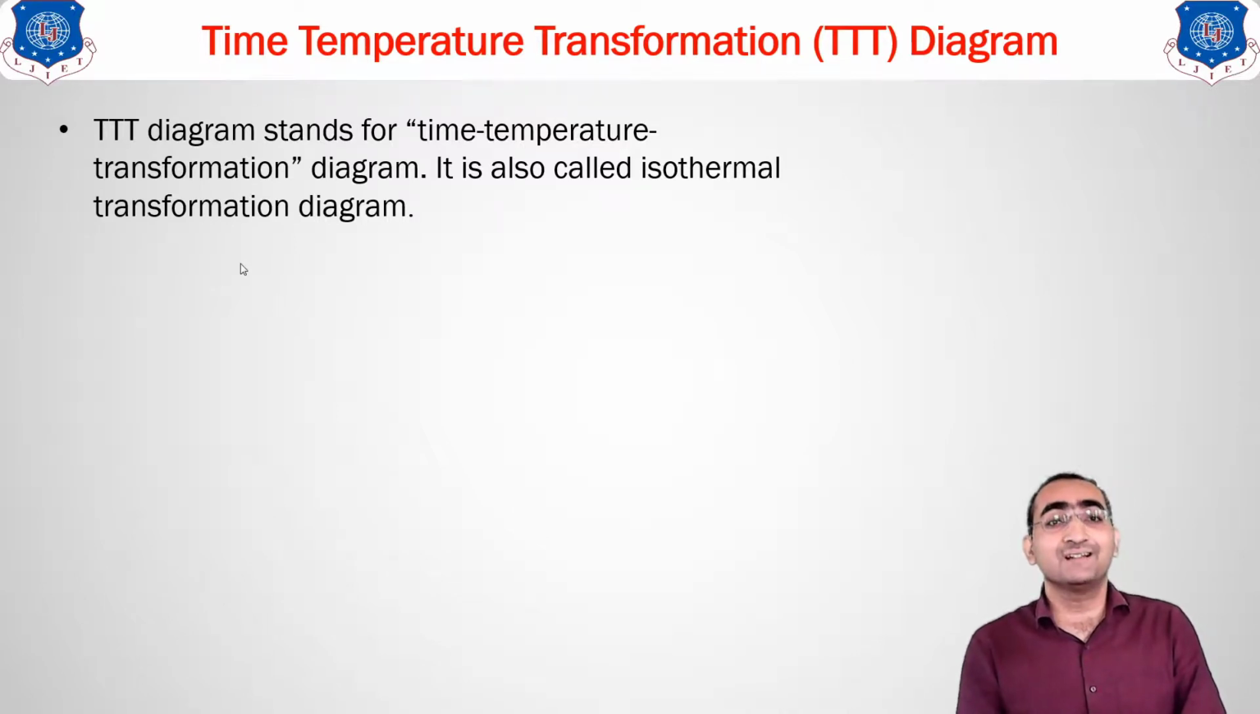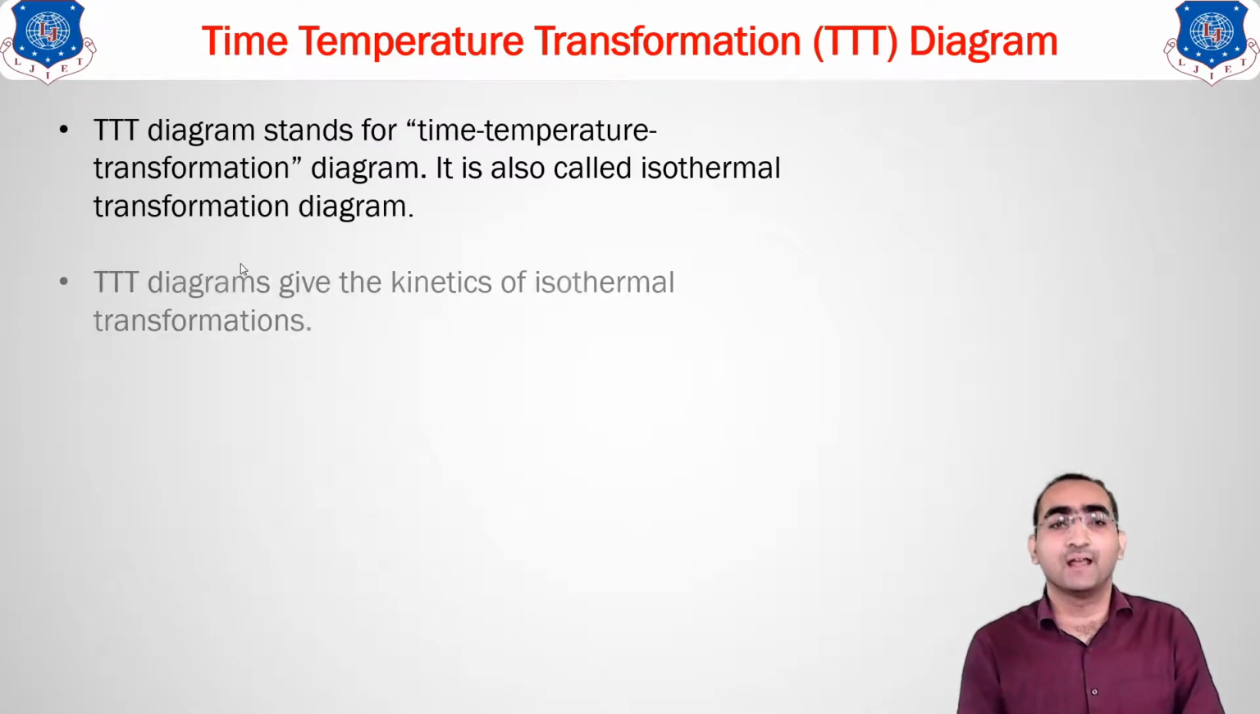So there is a relation between the time and temperature. If we change that, what is the effect of both the changes on the transformation? We will be correlating it in this diagram. It is giving you the kinetics of the isothermal transformation. So let us suppose at a particular temperature, what are the changes occurring inside the material or the sample of the steel? For that, we will be studying this TTT diagram.